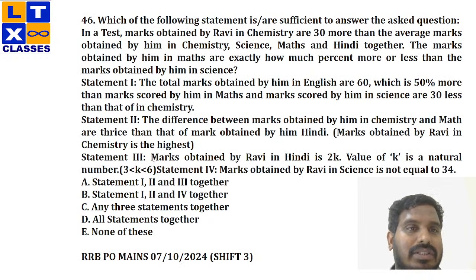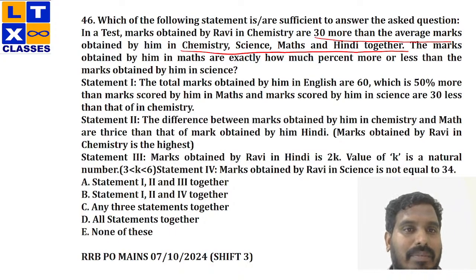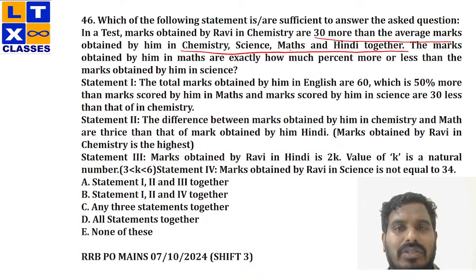This is also a data sufficiency question. Which of the following statements are sufficient to answer the question? In a test, marks obtained by Ravi in chemistry are 30 more than the average marks obtained by him in chemistry, science, maths, and Hindi. Okay, fine. So, it is simply saying that the marks obtained by Ravi in chemistry is 30 more than the average of the remaining subjects.